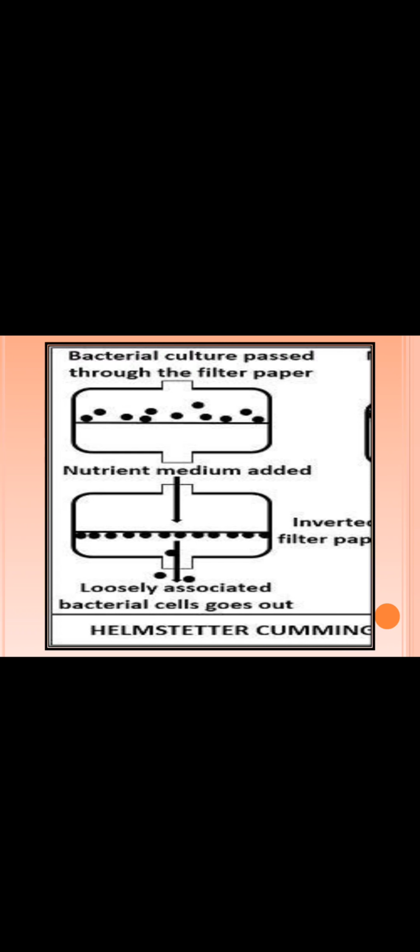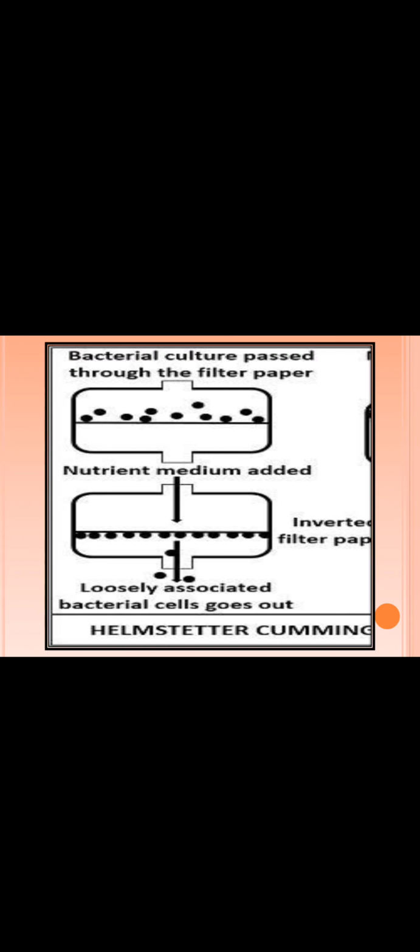If you remember, I had told you, just after division the cells are slightly smaller when compared to their normal size. So those bacterial cells that have just divided, that have not gone for cell elongation or anything like that, can pass through this filter pad. So those easily pass through the filter pad and I will collect them.